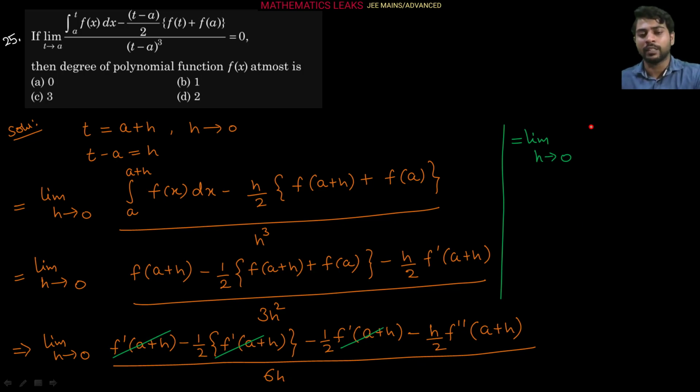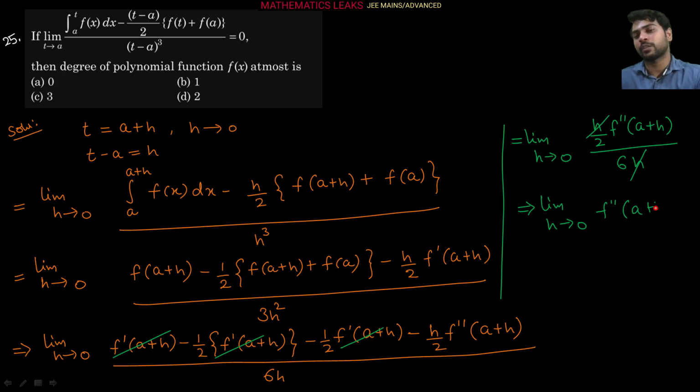So we can write down here h by 2 f double dash of (a plus h) upon 6h. This h is also responsible for the 0 by 0 form, just cancel it simply. We are getting here limit h tends to 0, and this quantity is f double dash of (a plus h) upon 6.